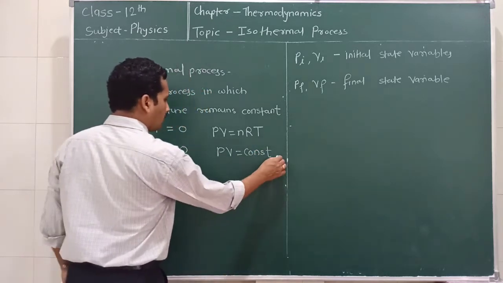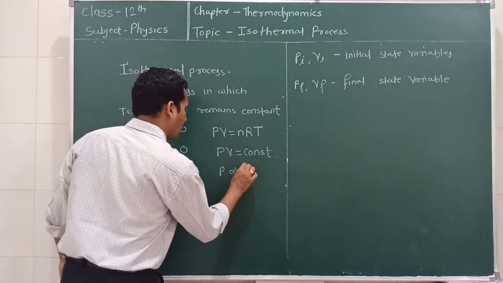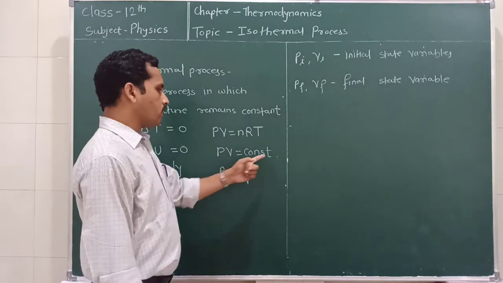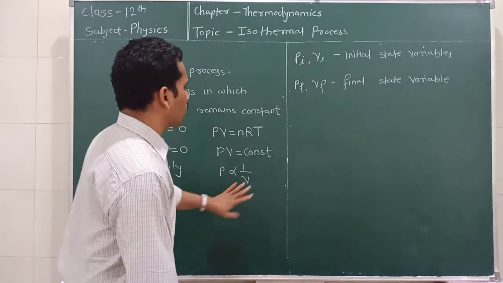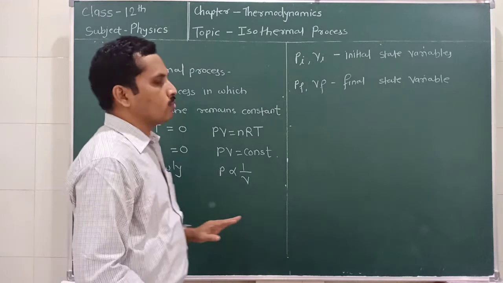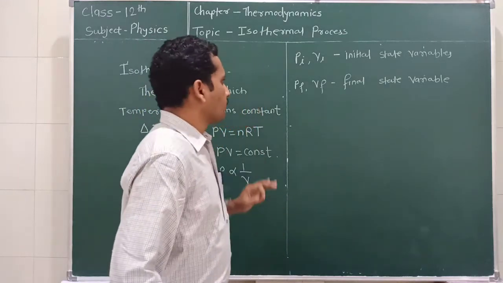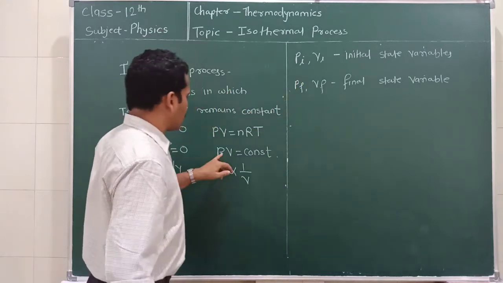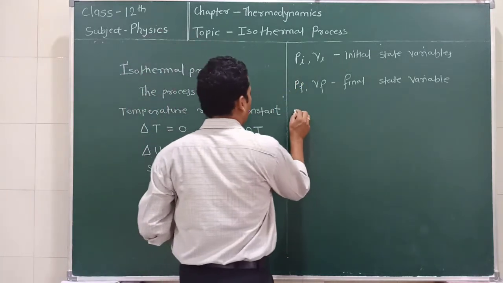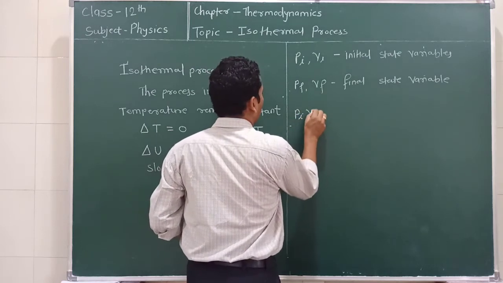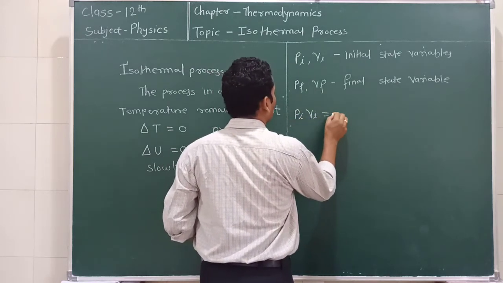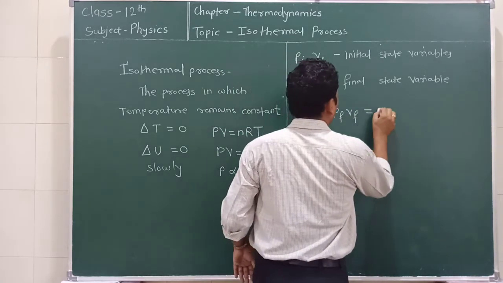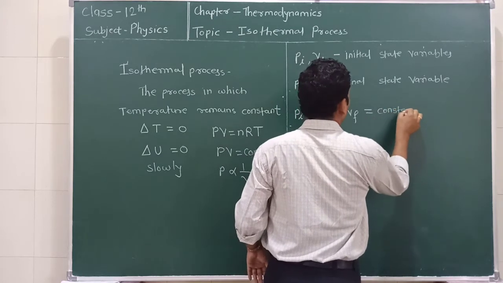Or we can also write this as P is inversely proportional to V. They are inversely proportional to each other. So PV is equal to constant, or P is inversely proportional to V, in the case of an isothermal process. Now we know the initial and the final state. So according to this equation, PV is equal to constant. We can write here PiVi is equal to PfVf, which is equal to constant. It is a constant value.